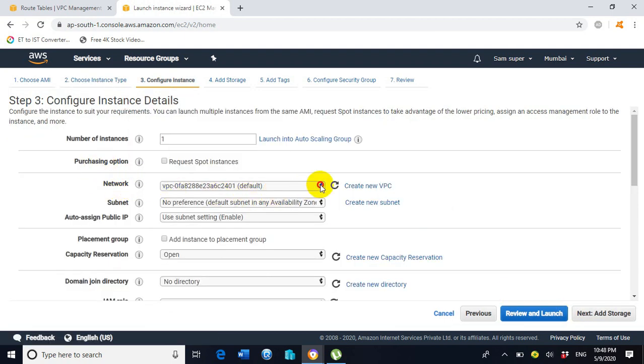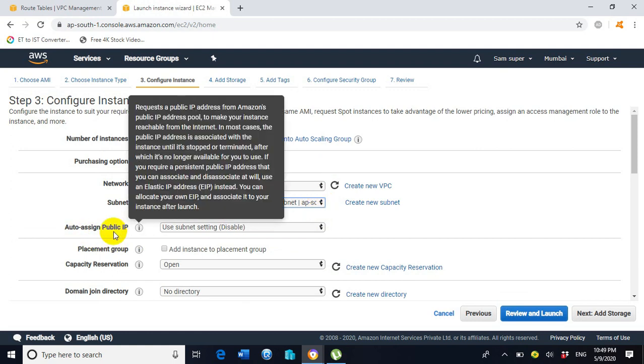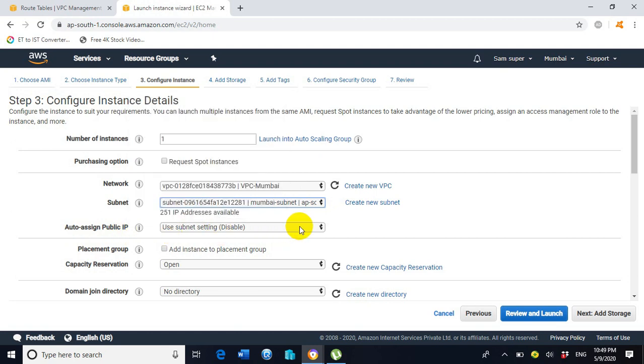Under the network, select the VPC Mumbai. VPC Mumbai is our own created VPC. Under the subnet, go with availability zone 1, which is the one availability zone we have selected. Now click on auto assign public IP.